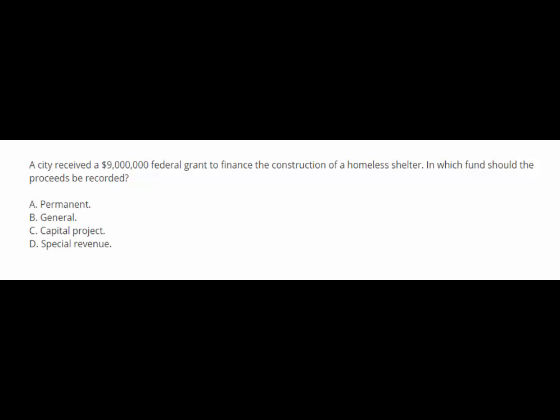Okay? Now, D is also incorrect. Special revenue funds account for restricted or committed inflows from specific revenue sources. So expenditure must be for a specified purpose, but not debt service or a capital project. So the construction of a homeless shelter represents a capital project.